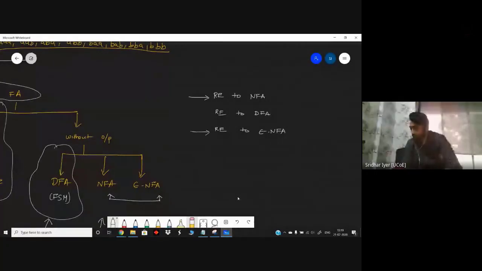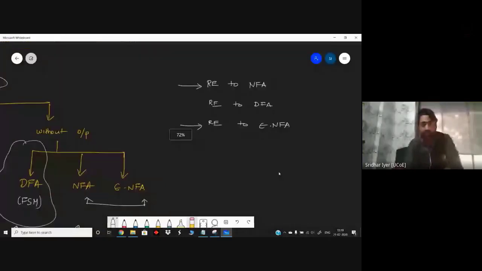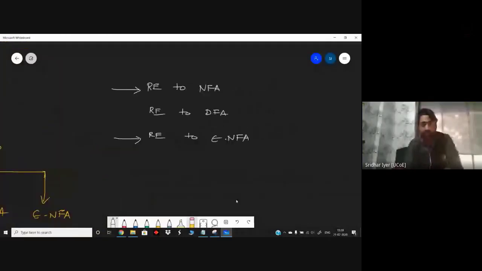Is it clear? These type of questions are being asked in the exam. RE to NFA and RE to epsilon NFA. Now, what exactly is epsilon NFA? But before going into that, what exactly is NFA?